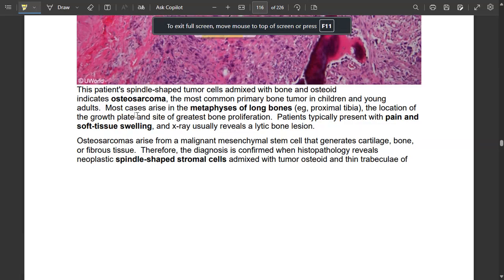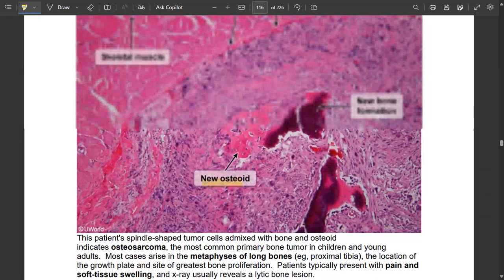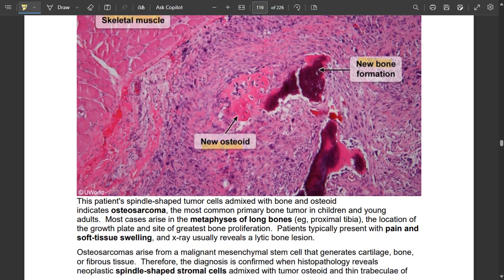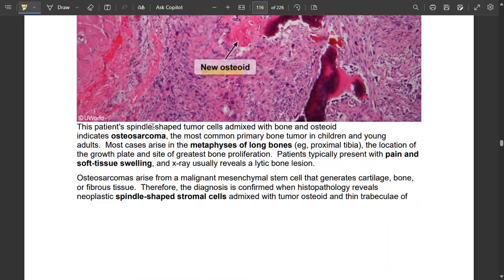Spindle cell tumor cells. Bone formation occurs, but the tumor cells are spindle shaped. Bone and osteoid mixed with spindle cell tumor cells represent osteosarcoma, the most common primary bone tumor in children and young adults. Most cases are in the metaphysis of long bones like the proximal tibia, the locus of the growth plate, and the site of